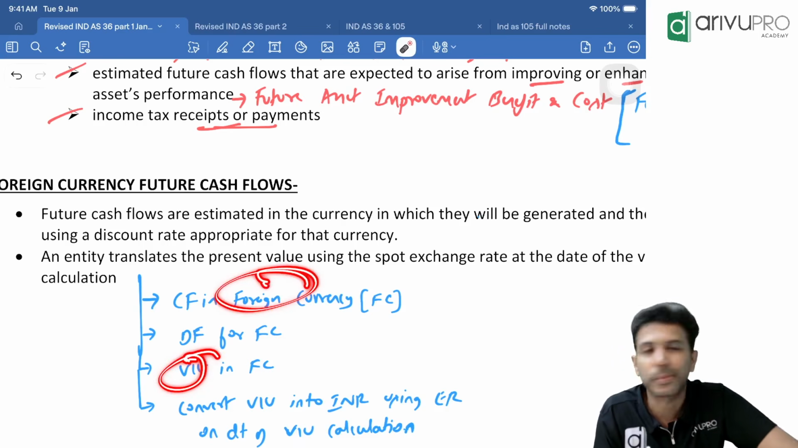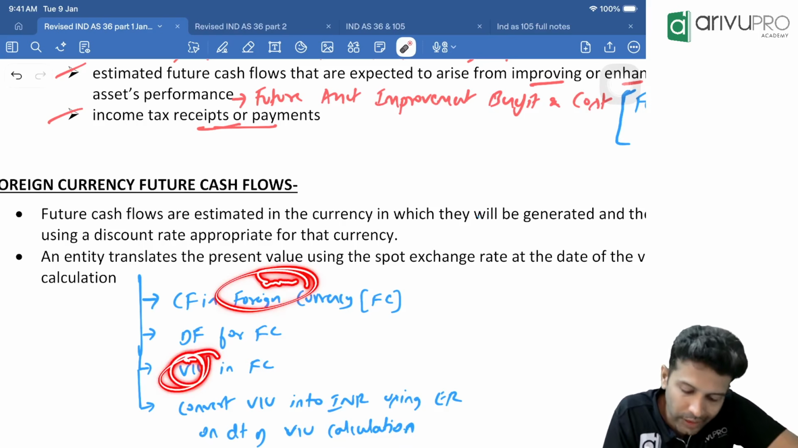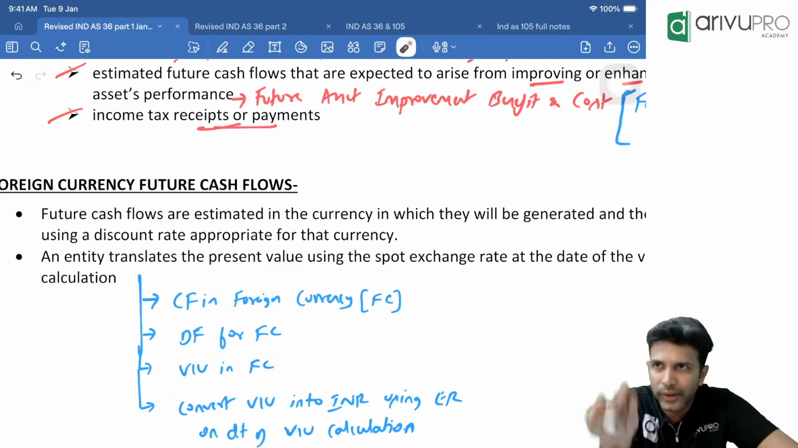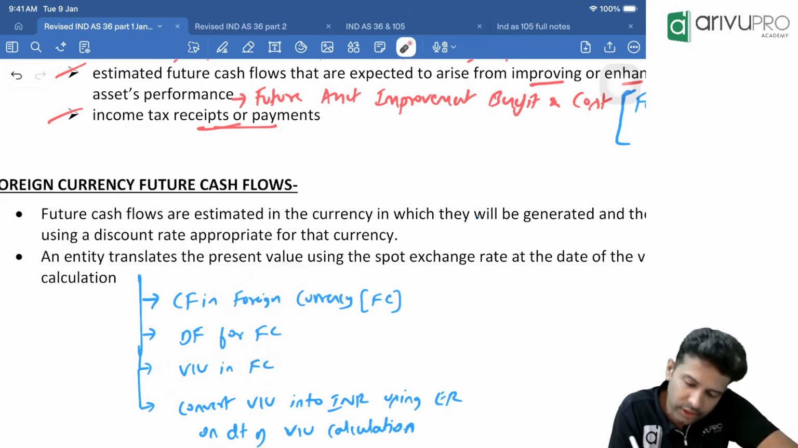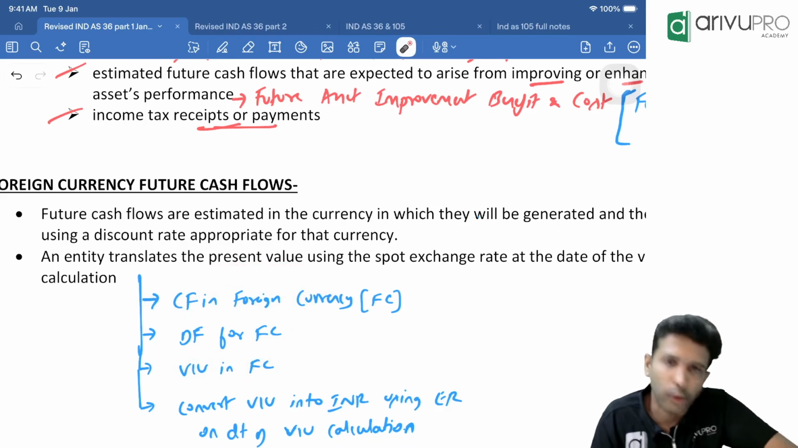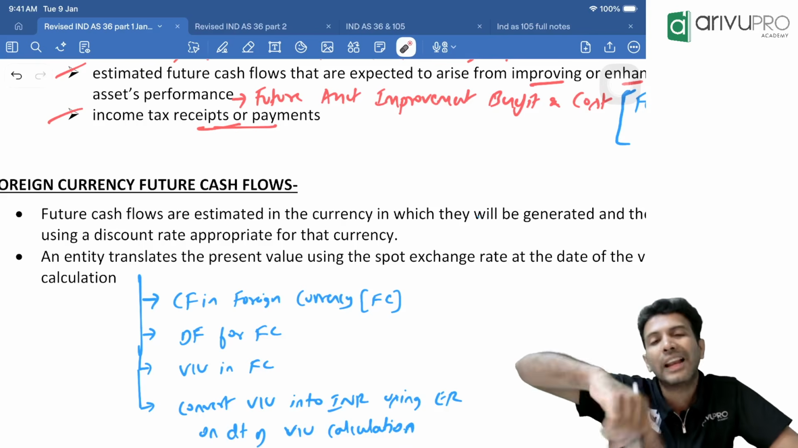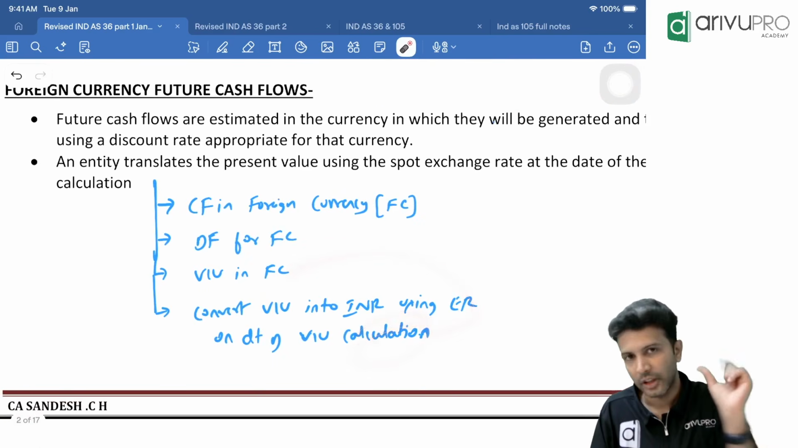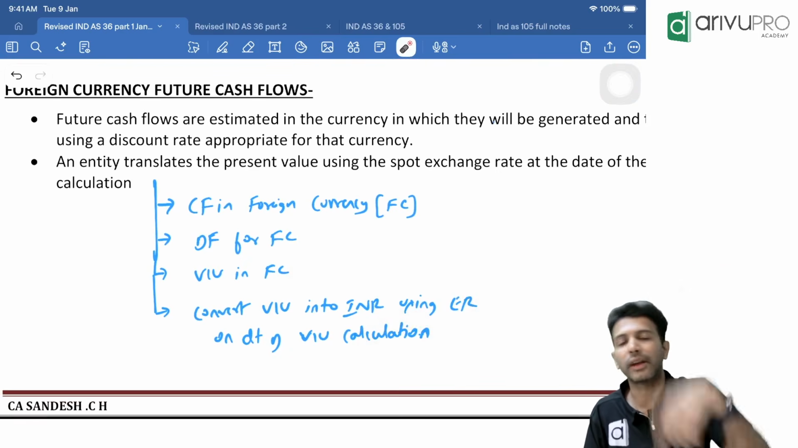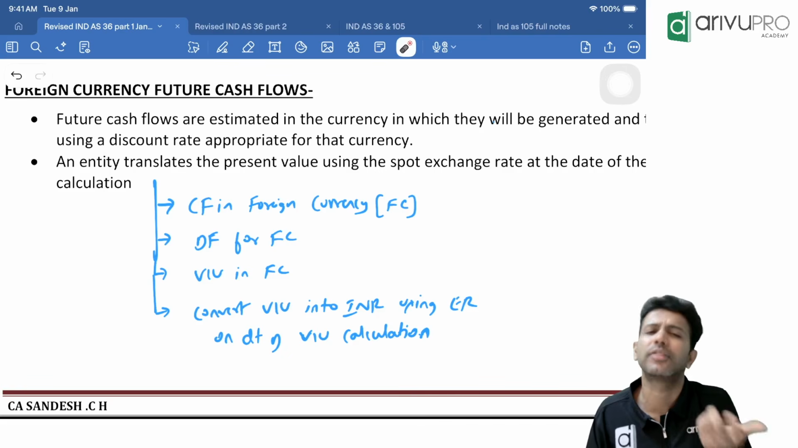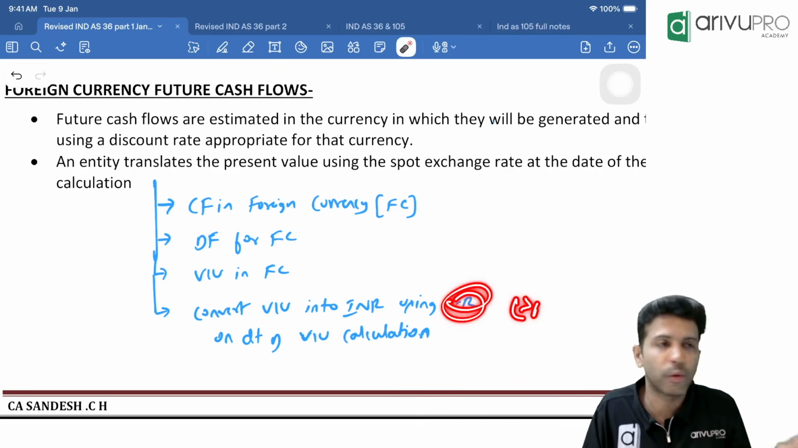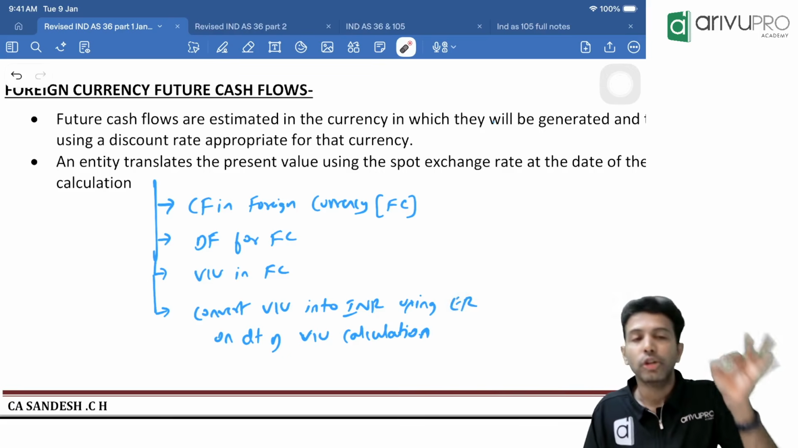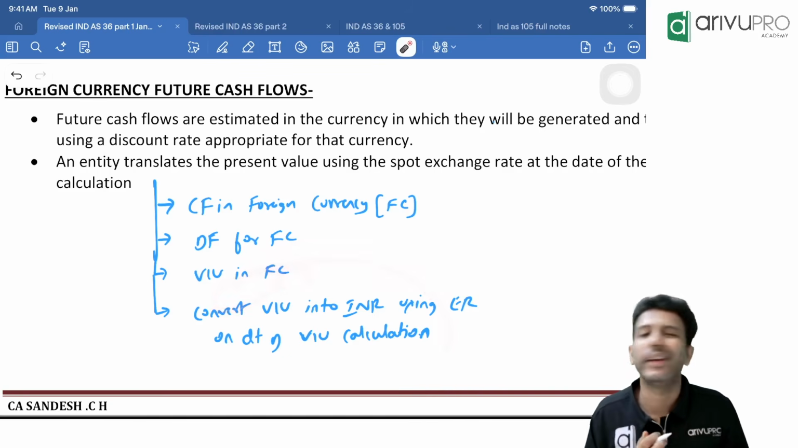That present value of future cash flows is what we call value in use. Since both are expressed in foreign currency, this value in use also will be in foreign currency. First find it the normal way, the way you used to find value in use in Indian currency, first in foreign currency. Then convert the foreign currency value in use into value in use in Indian currency. How? Multiply by the exchange rate. They would have given the exchange rate, $1 is equal to 90 rupees, 100 rupees. Use that and convert it into Indian currency.